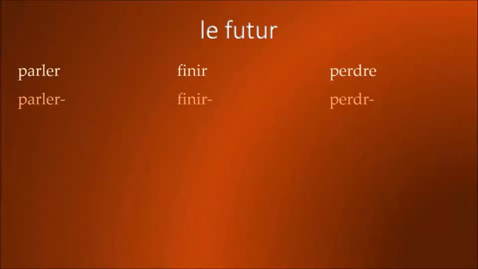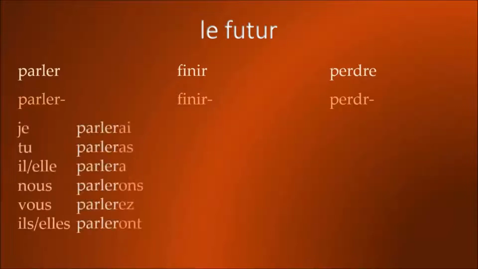And so, the conjugation of parler in le futur is je parlerai, tu parleras, il parlera, elle parlera, nous parlerons, vous parlerez, ils parleront, elles parleront. Note that there is a distinction in the pronunciation of il singular and il plural. Parlera, parleront. In all cases, for all verbs, the endings are always the same.